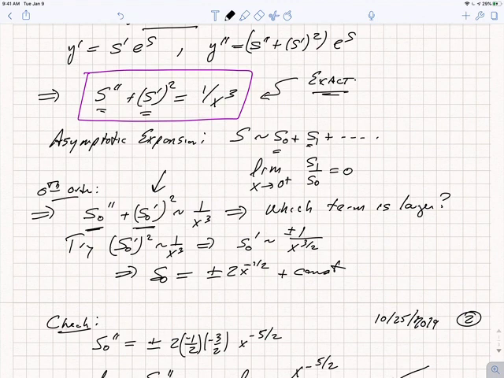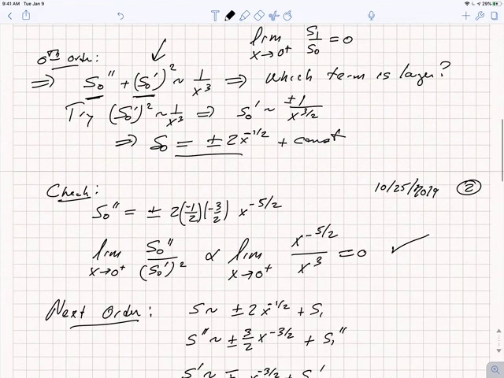Let's assume that s0 double prime is much less than s0 prime squared. So in that case, s0 prime squared is asymptotic to 1 over x cubed. s0 prime is proportional to plus or minus 1 over x to the 3 halves. So s0 is plus or minus 2 x to the minus 1 half. Now, we can already see, looking at this equation, why we would expect s0 double prime to be smaller than s0 prime squared. That's because if this dominant balance says s0 prime is 1 over x to the 3 halves, s0 double prime is going to be 1 over x to the 5 halves, as we see here.